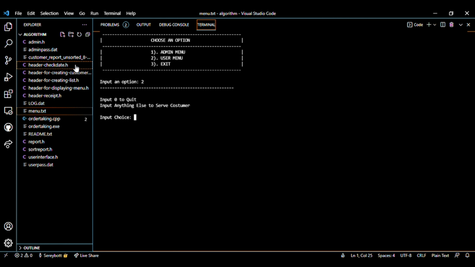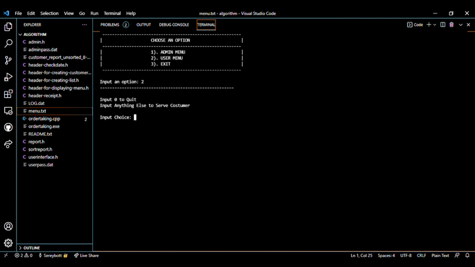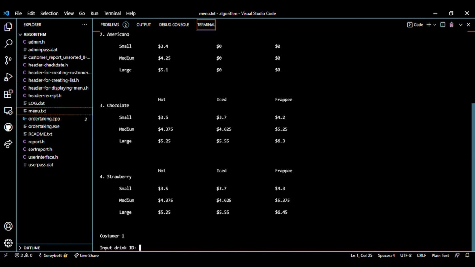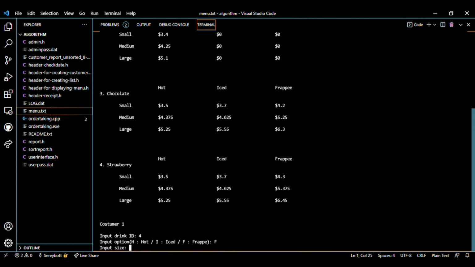When we click 2, it will immediately create a file called customer report unsorted plus the date. Now we can click 0 to quit the program or anything else to serve a customer. For example, I click 1, it will prompt a menu, and we can write a drink for the customer. So what does he or she want? For example, he wants strawberry frap size L and amount 2. We click 4 for strawberry because the ID here is 4, and then frap F, and then the size.